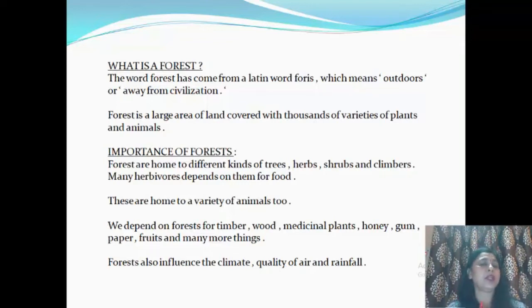We also get many things from the forest. These are timber, wood, medicinal plants, honey, gum, paper, fruits, and many more things. Forests also influence the climate, quality of air, and rainfall. This point we are going to discuss in the later section.